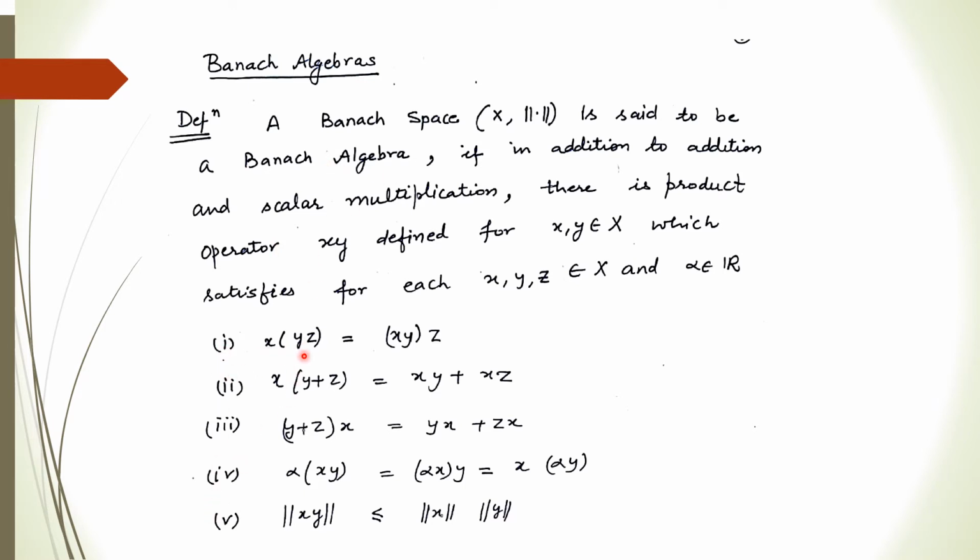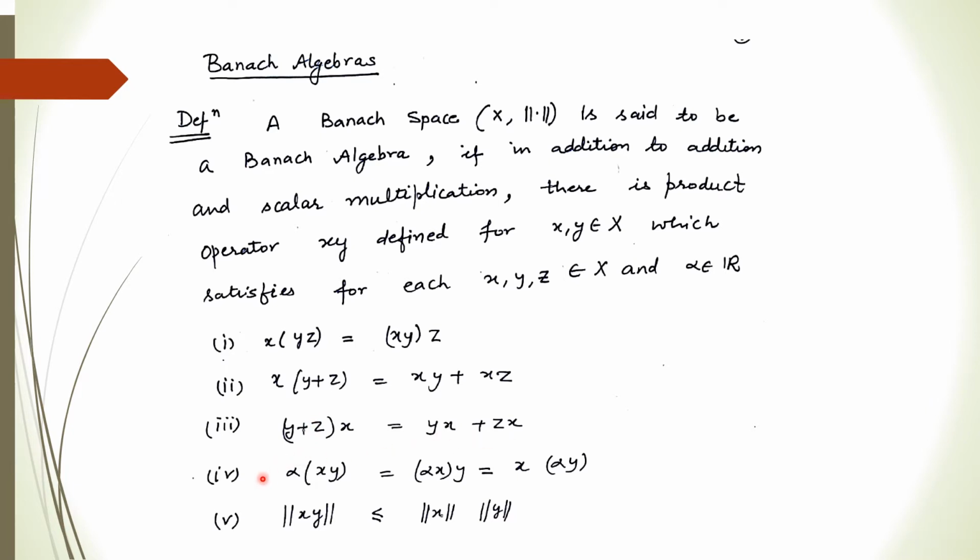With respect to the product, it satisfies the associative property, meaning x times yz is the same as xy times z. Secondly, the distributive properties with respect to addition and product: x times (y plus z) is xy plus xz, or (y plus z) times x is yx plus zx.